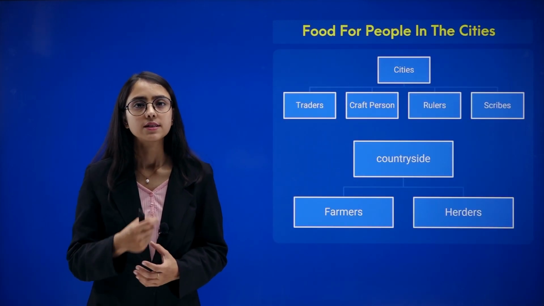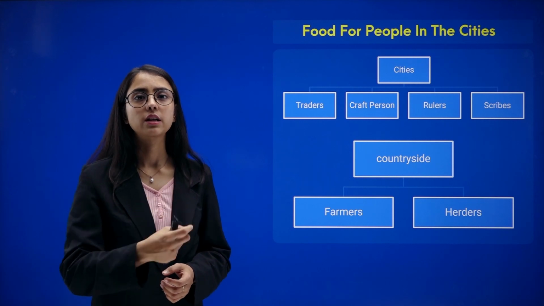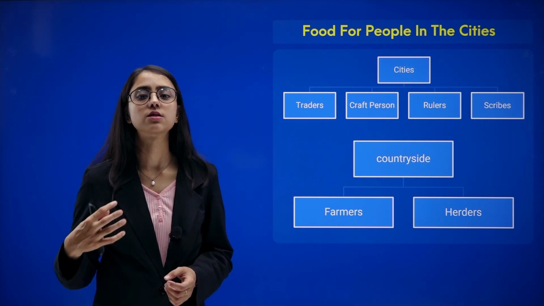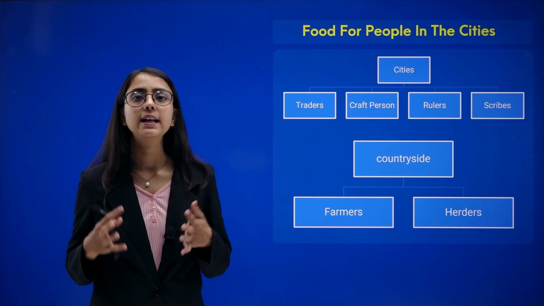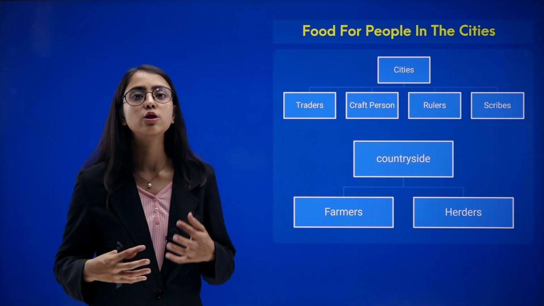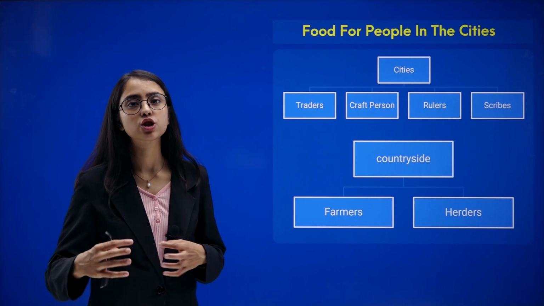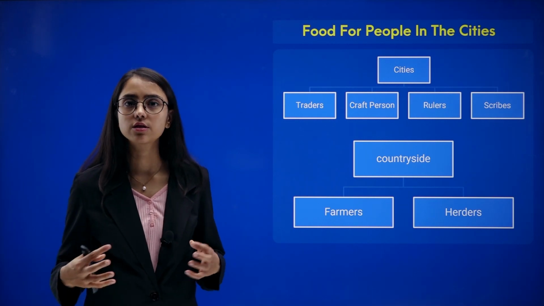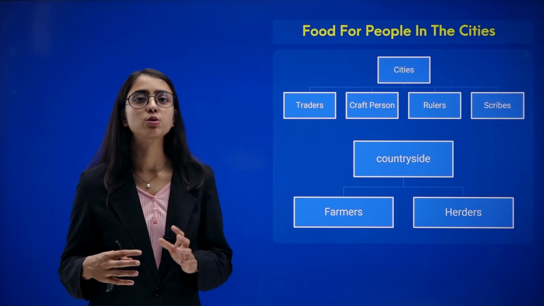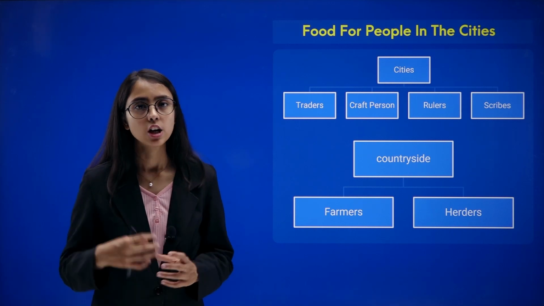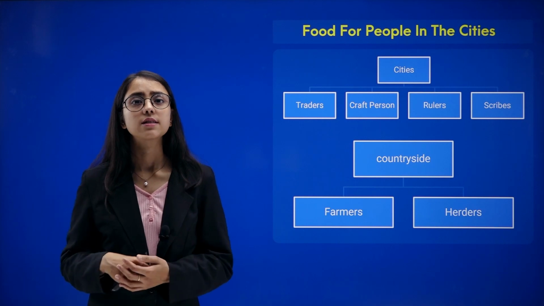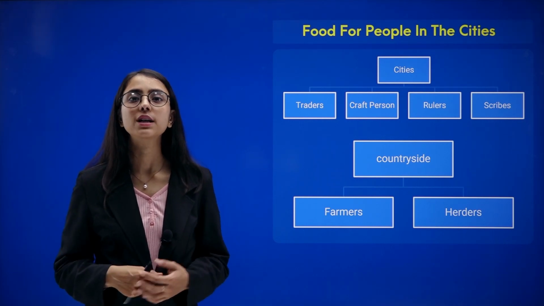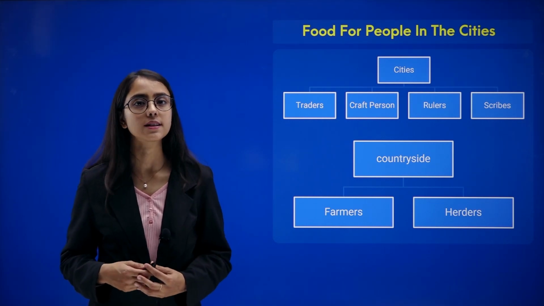Cities were formed from traders, craftspersons, rulers, scribes, etc. These were the people who were mainly living in these cities and who needed to be fed. Traders were engaged in trading and exchange of goods and services. Craftspersons were the ones who used to make finished goods and products. Rulers used to rule and supervise the construction, whereas scribes were the people who used to make seals and teach people how to make seals.